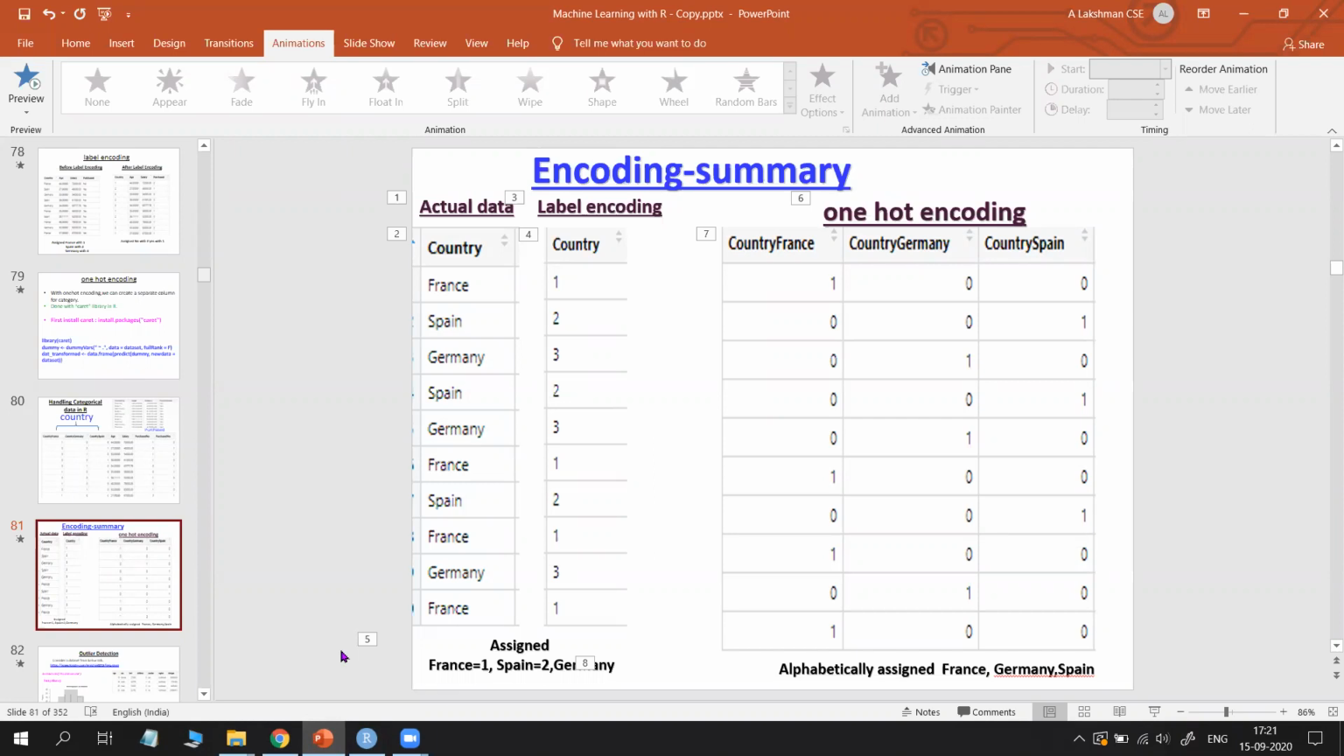Okay, so in the next video we will try to see how to detect the outliers. And of course we may also see the feature scaling technique in the next video. Okay, and after that we will also see how to implement all these techniques in R programming.